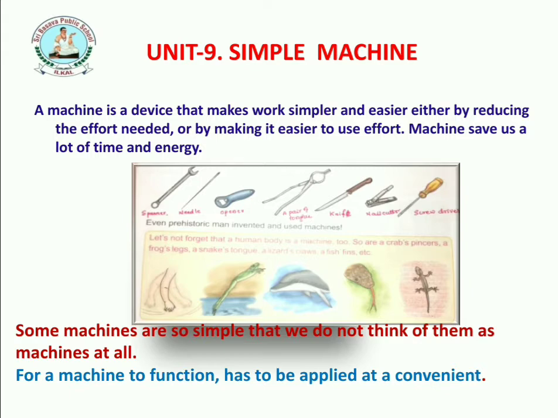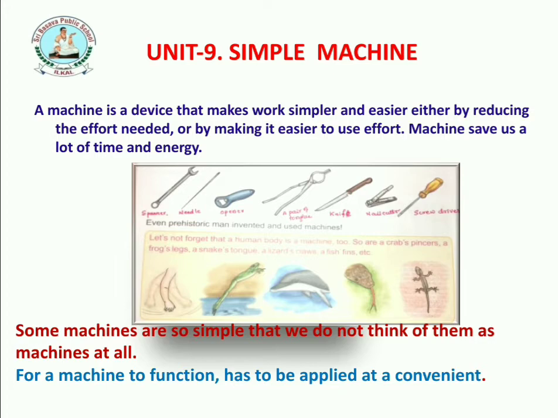For example, you are removing a screw from the wall or the table. Which device can be used to remove the screw? We use a screwdriver. A screwdriver is a simple machine that makes our work very simple and easy. So the screw can be opened very easily. Without this simple machine we cannot open it easily. Is it clear? Okay, fine.